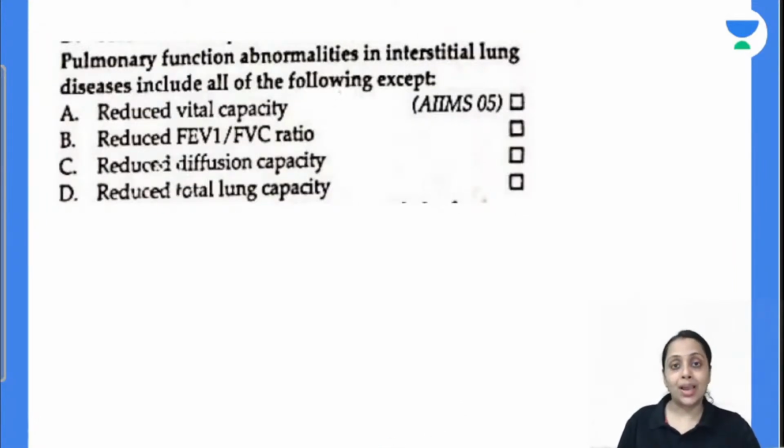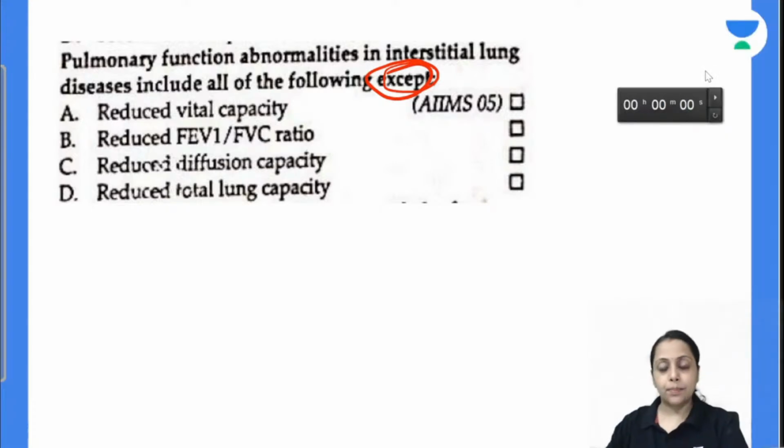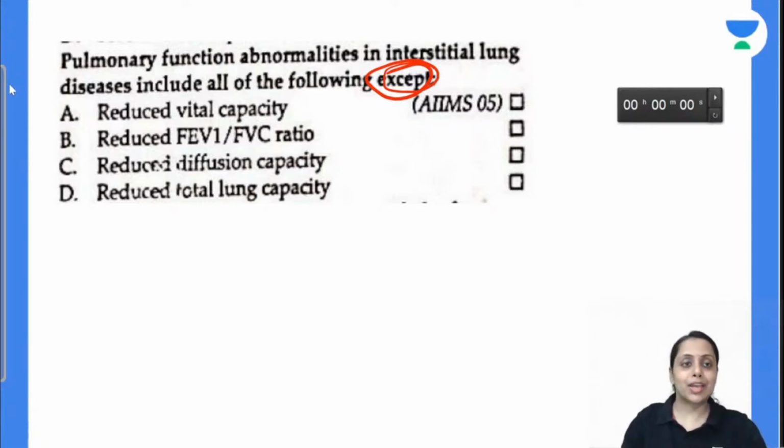Pulmonary function abnormalities in interstitial lung disease include all of the following except: reduced vital capacity, reduced Tiffeneau index, reduced diffusion capacity, reduced total lung capacity. Everybody answer this question. What happens in interstitial lung disease? Compliance decreases, vital capacity decreases, diffusion capacity decreases, total lung capacity decreases, but the Tiffeneau index increases or remains normal.